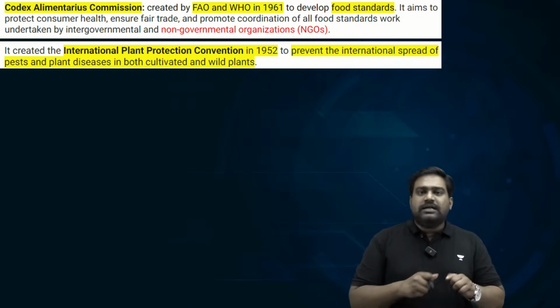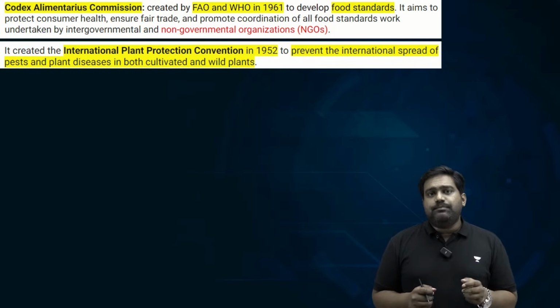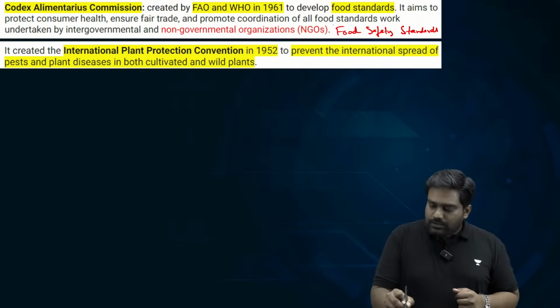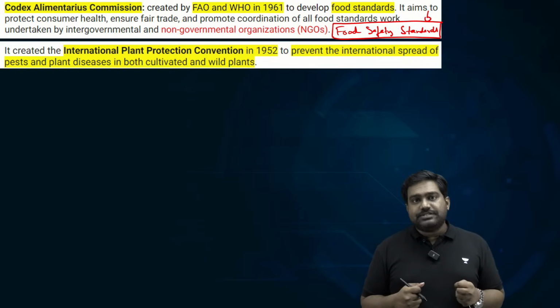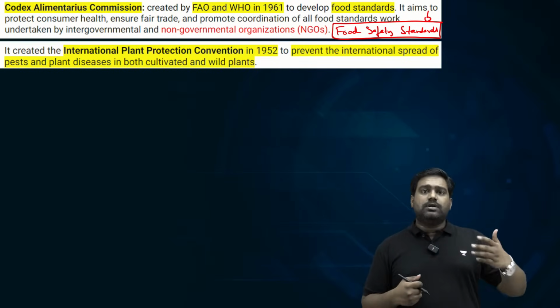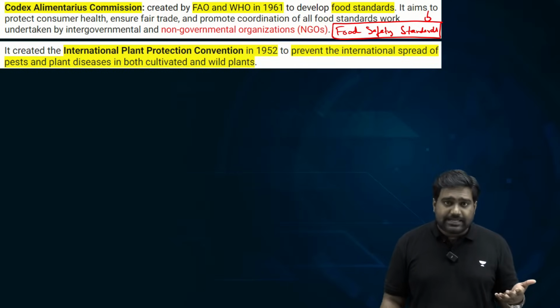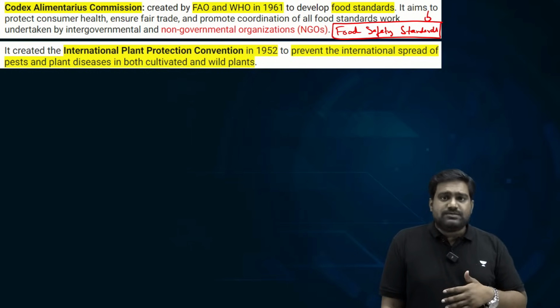Now, coming to the other two initiatives, what is Codex Alimentarius Commission? This essentially sets the food safety standards. See, right now, food safety is a trending topic. You might have read about Indian spice brands like MDH, Everest being banned by many countries because they contained toxic substances. You might have read about the high sugar content of certain products by Western food companies like Nestle, for example. Right? So food safety, then health with regard to food has become a priority.